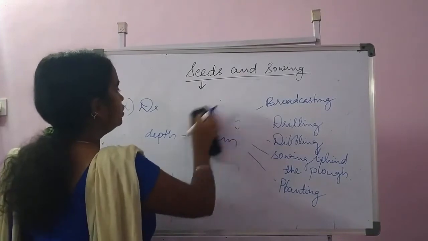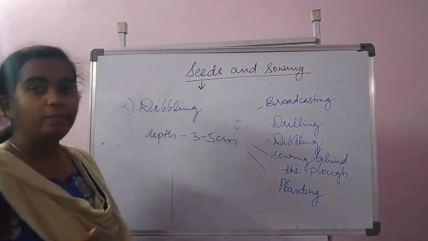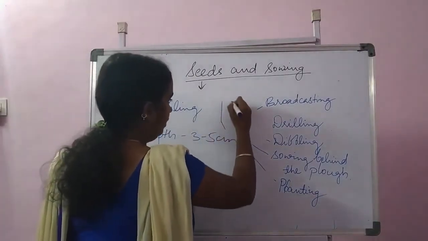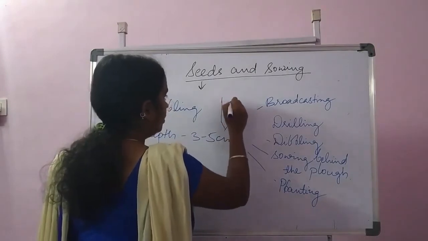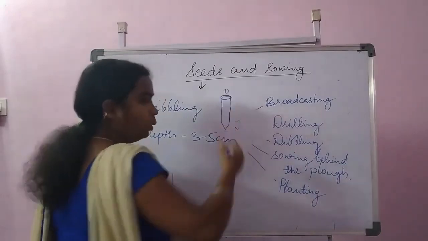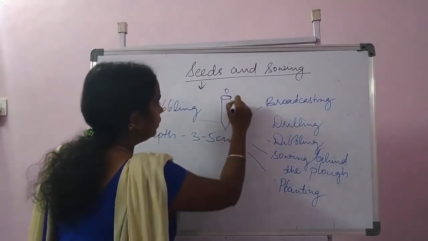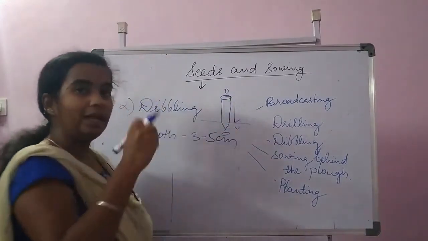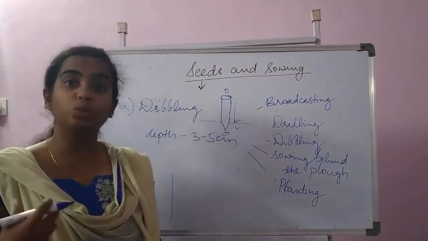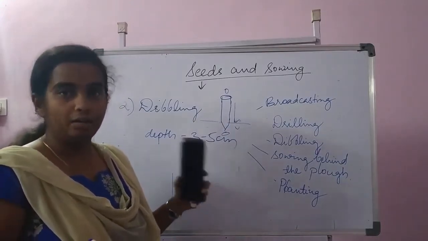Dibbling is also a line sowing method. In earlier days, what they used was a wooden implement that was just like a mehendi cone. The seed will be dropped from the top and sown inside the soil. So the seed will drop down into the soil and be sown. But for this type of method, the labor requirement is very huge and it is time consuming. That is why this is outdated.